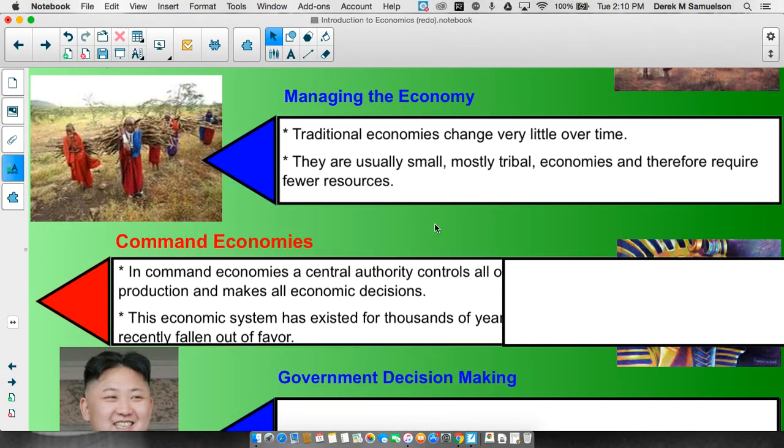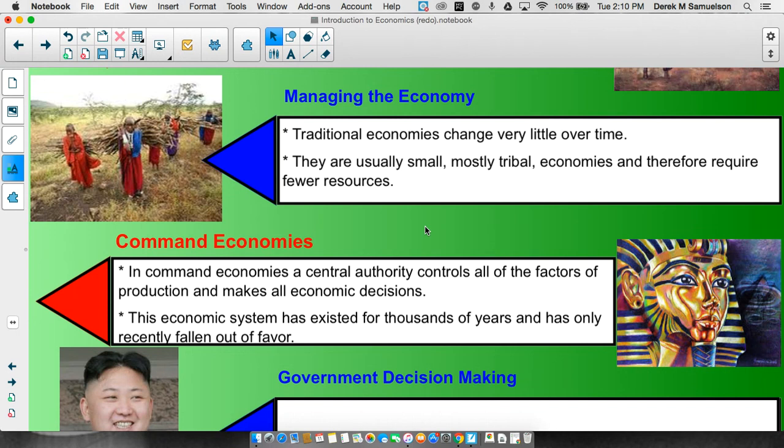Now, the next step up this ladder is a command economy. Command economies have a central authority, and the central authority controls all of the factors of production. That is, the government or the king or whoever the center of this government is, controls all of the land, all of the labor, all of the capital. Basically, they own it all. It's all theirs. And they make all of the economic decisions. They tell you what to do, where, and who it's going to be for.